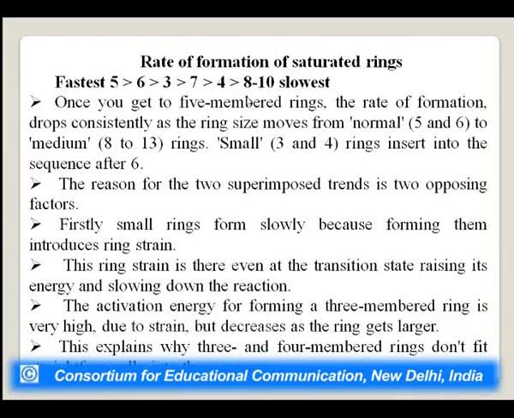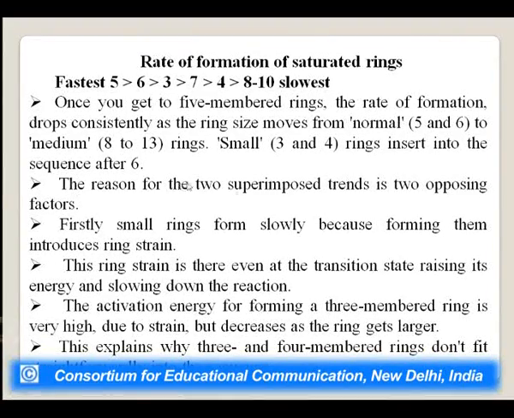This shows the rate of formation of saturated rings. You can see the 5-membered ring we can form easily, then 6-membered, then 3-membered, 7, 8, and then 8 to 10. Once you get to 5-membered rings, the rate of formation drops consistently as the ring size moves from normal 5, 6 to medium 8 to 13 rings. Small 3- and 4-membered rings insert into the sequence after 6.